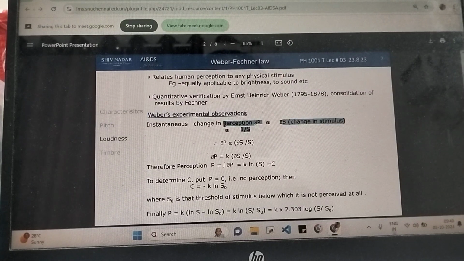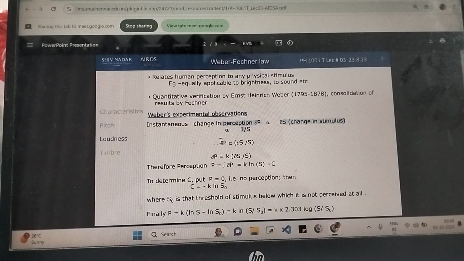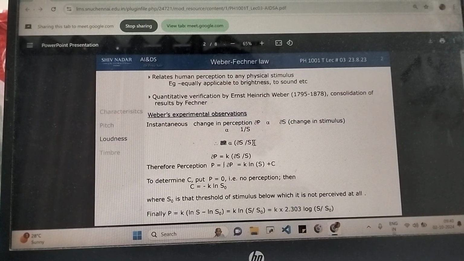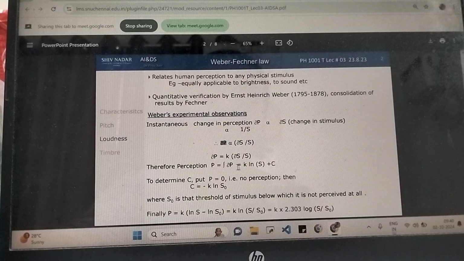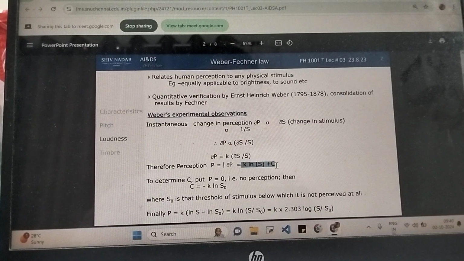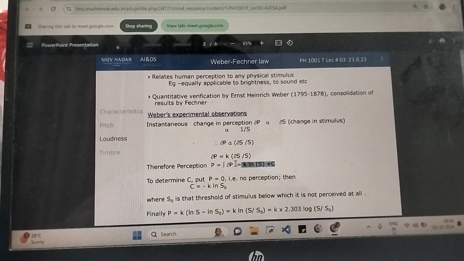This was experimentally determined. So del P is directly proportional to del S by S. To remove that proportion, you add a constant. So del P equals K del S by S. When you integrate on both sides, P equals K natural log of S plus C. This is the equation you get. Now C is some constant of integration. It was experimentally determined that this constant is equal to minus K natural log of S naught.